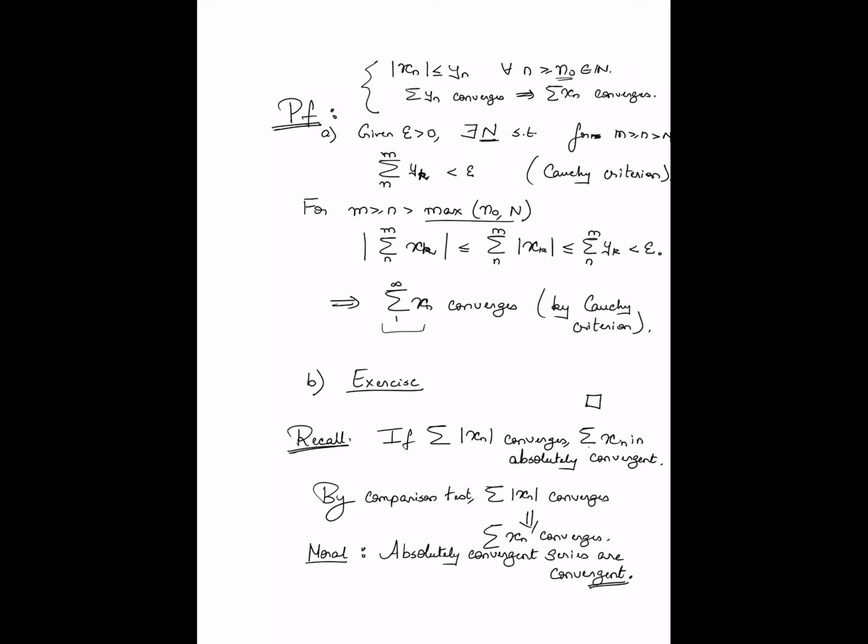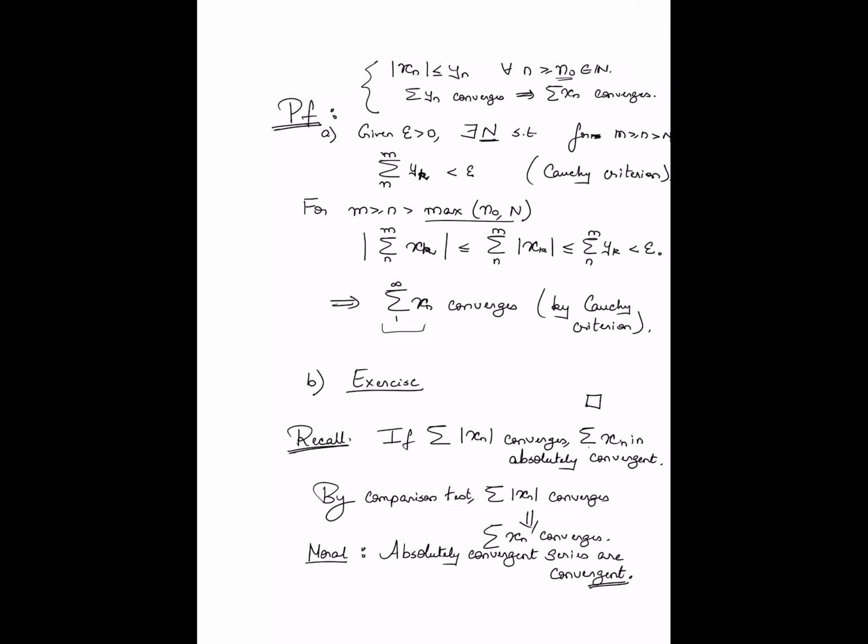Okay, that kind of gives you reason for why these series are called absolutely convergent in the first place, right? When you write it the first time, it may not be obvious why you would give it such a name. But in light of the comparison test, it's quite clear that absolutely convergent series are in fact convergent. So that name actually makes sense.